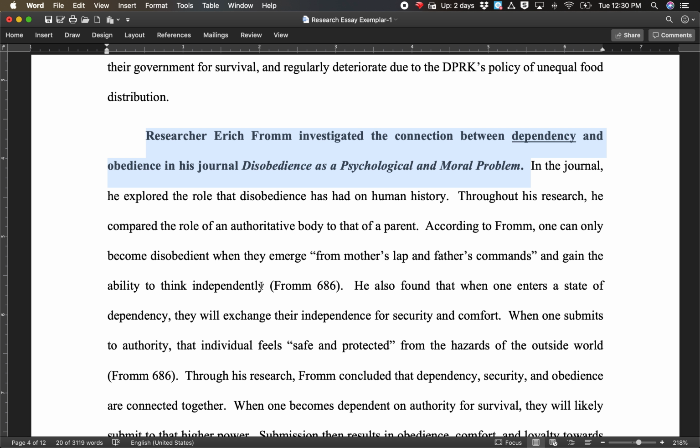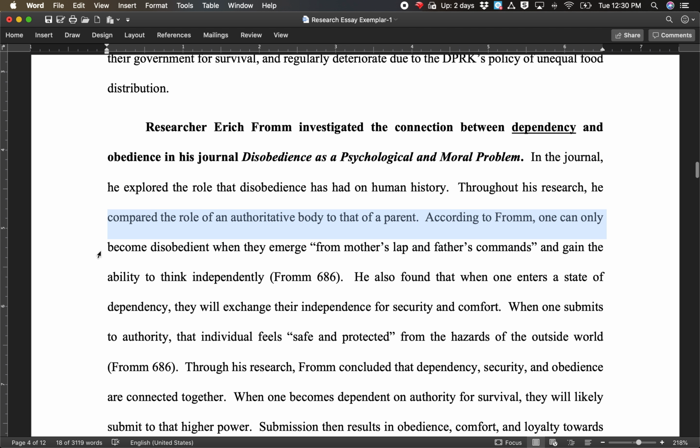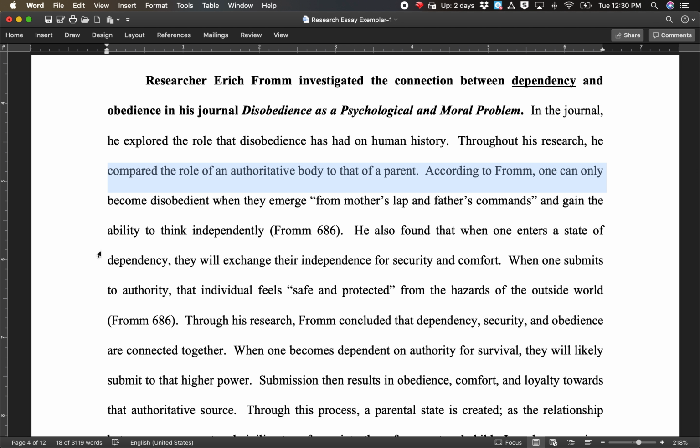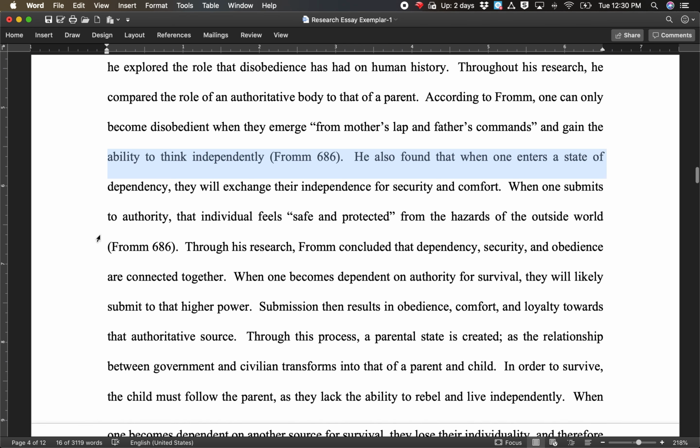So let's read this paragraph. Researcher Eric Fromm investigated a connection between dependency and obedience in his journal, Disobedience is a Psychological and Moral Problem. In the journal, he explored the role that disobedience has had on human history. Throughout his research, he compared the role of an authoritative body to that of a parent. According to Fromm, one can only become disobedient when they emerge from the mother's lap and father's commands and gain the ability to think independently.